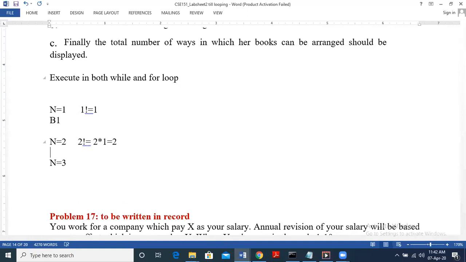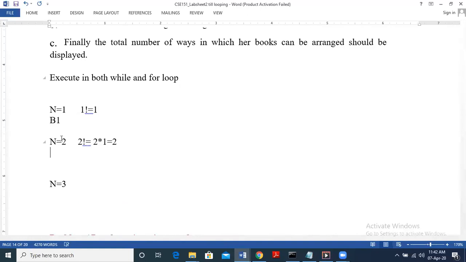What is the meaning of this? How do we arrange in 2 ways? For 2 factorial, we arrange book 1 on top and book 2 below. Now if we consider another way, book 2 can be on top and book 1 below. So in this case, we have 2 ways to arrange 2 books. Now if we have n equal to 3, how do we arrange 3 books? Let us say we fix book 1 on top, and next we can have book 2.